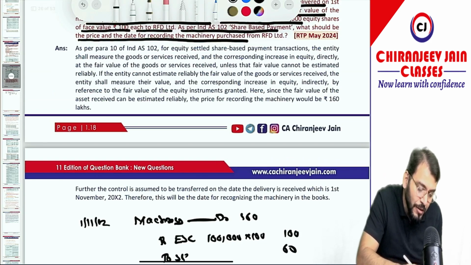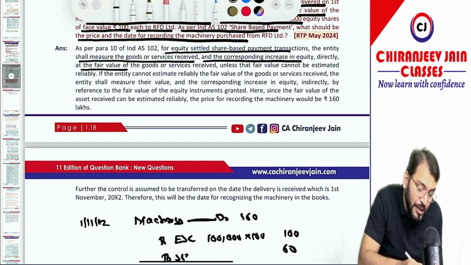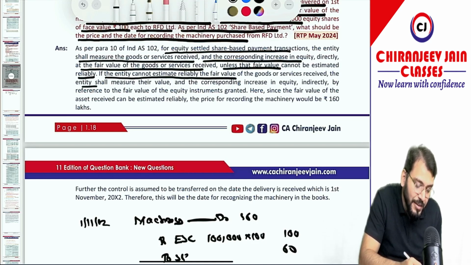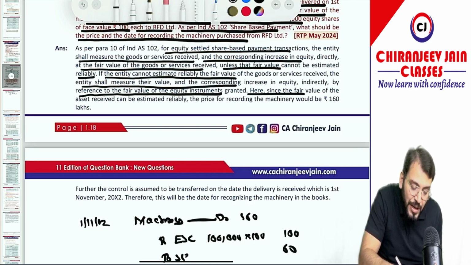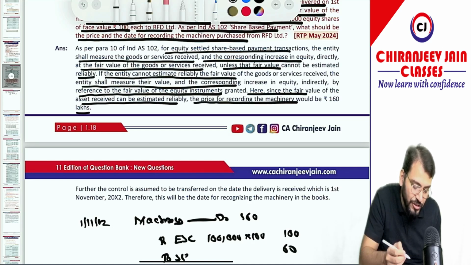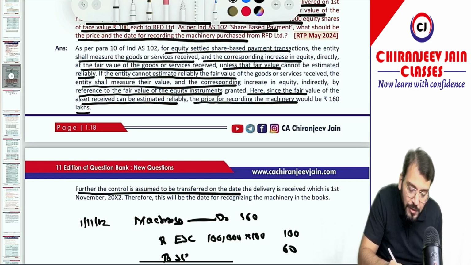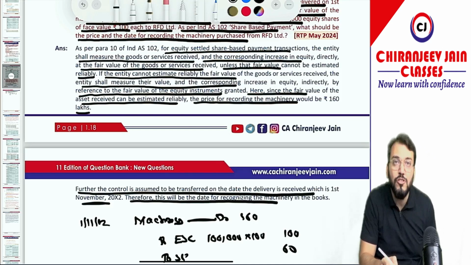Let's read what is the answer given. For an equity-settled share-based payment transaction, the entity shall measure the goods or services received and the corresponding increase in equity at the fair value of the goods or services received, unless the fair value cannot be estimated reliably. If the entity cannot estimate the fair value of the goods or services received, then the entity shall measure the value and the corresponding increase in equity indirectly by reference to the fair value of the equity instruments granted. Here, since the fair value of the asset received can be estimated reliably, the price for recording the machinery would be 160 lakh. Further, control is assumed to transfer on the date the delivery is received, which is 1st November. Therefore, this will be the date of recognizing the machinery in the books of account.